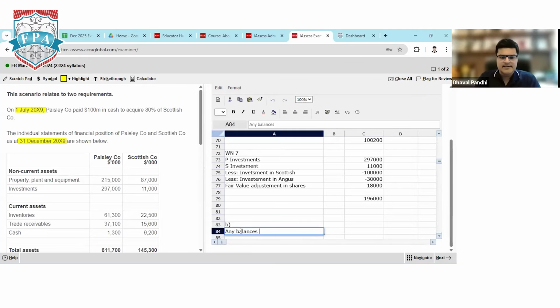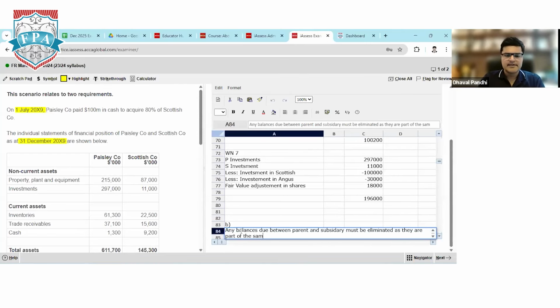Any balances due between parent and subsidiary must be eliminated as they are part of the same group.